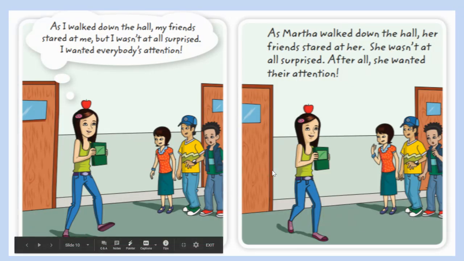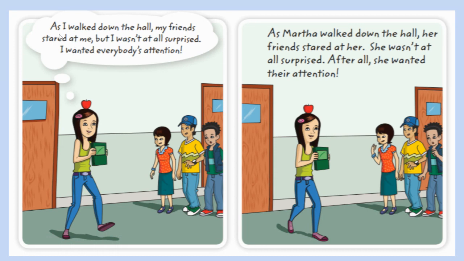We have two texts here, and one is in first person and one is in third person. Let's take a look at this first one. As I walked down the hall, my friends stared at me, but I wasn't at all surprised. I wanted everybody's attention. As I look for some of the key words, I notice I, my, me. These are words that point to a first-person narrator. This is coming from the girl. These are her thoughts and her experience.